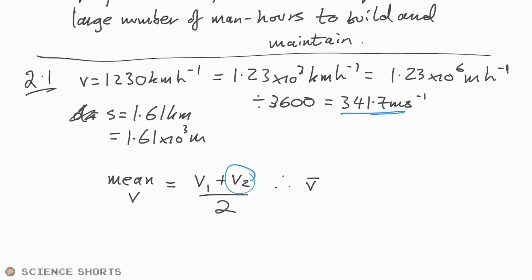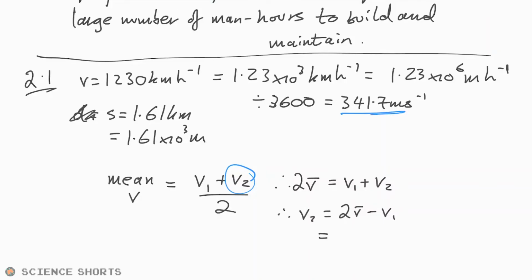We can do that. Times by 2, so I'm just going to say 2 times the mean V is equal to V1 plus V2, and so therefore V2 is just going to be equal to 2 lots of this mean V minus V1. And I mean, you see what it is, can't you? There's only 2 values here, so we can just go below 343.